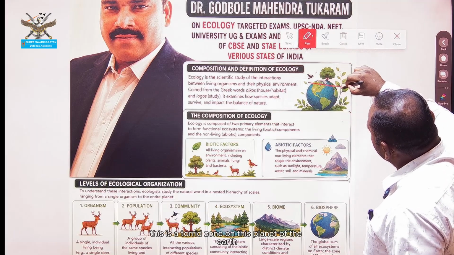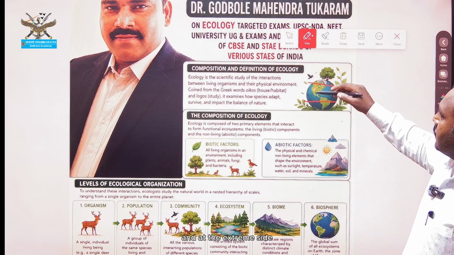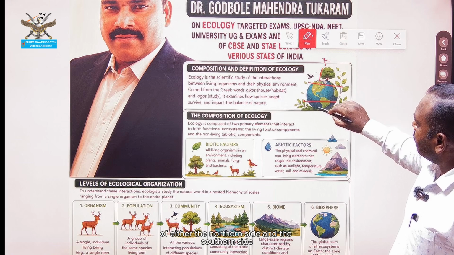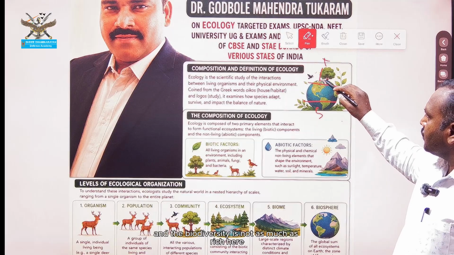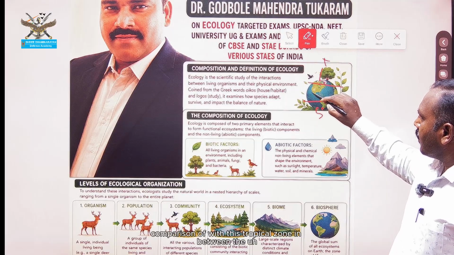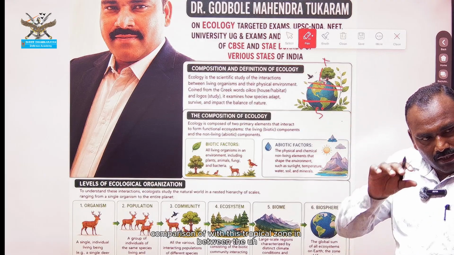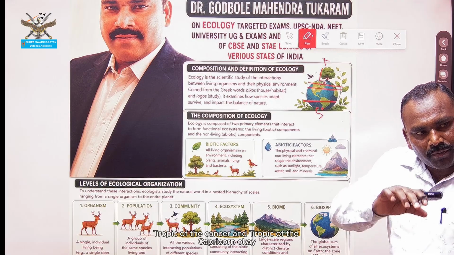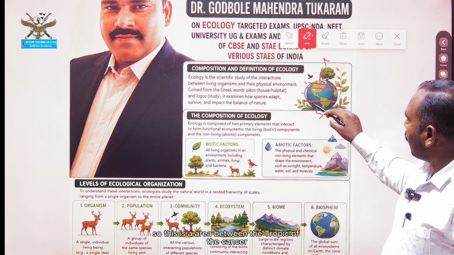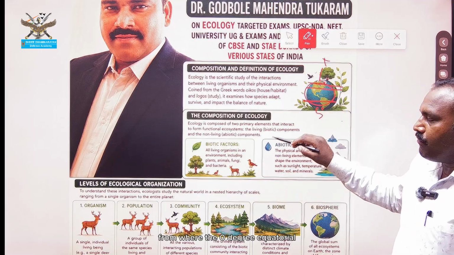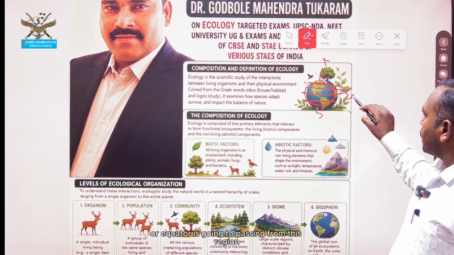This is the torrid zone on this planet, where you will find the maximum biosphere. At the extreme northern and southern sides, the temperature is very low and the biodiversity is not as rich in comparison with this torrid zone, which lies between the Tropic of Cancer and the Tropic of Capricorn. This is the area from where the 0 degree equator passes.